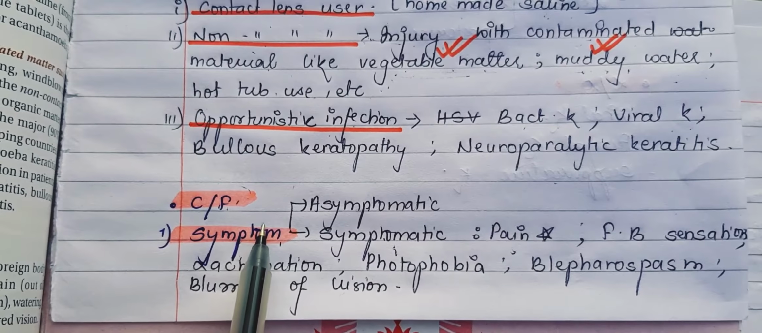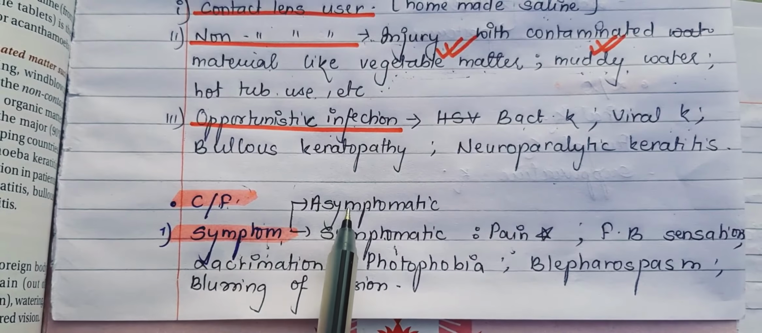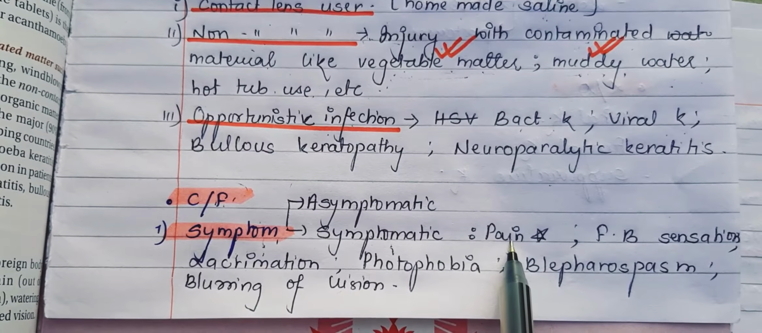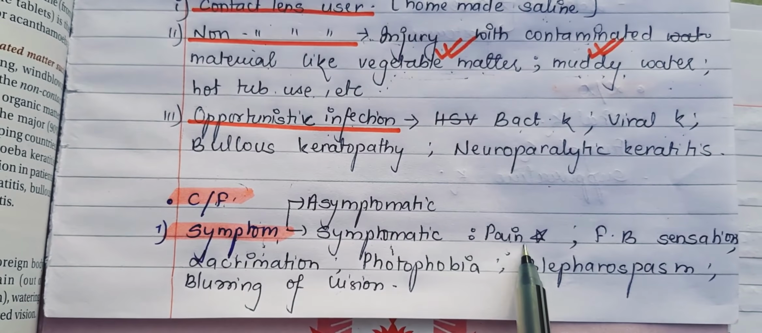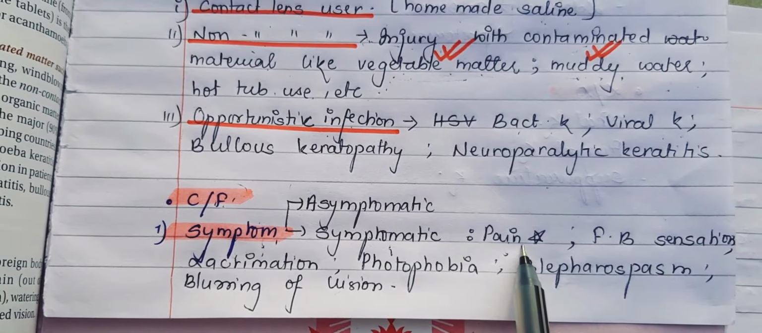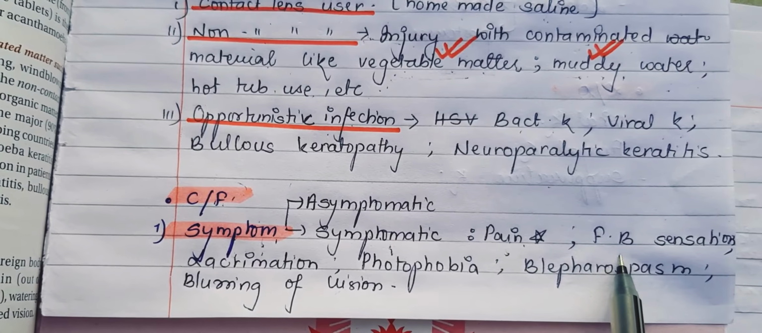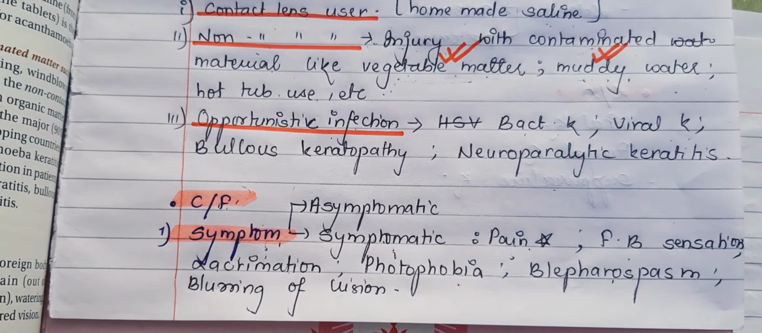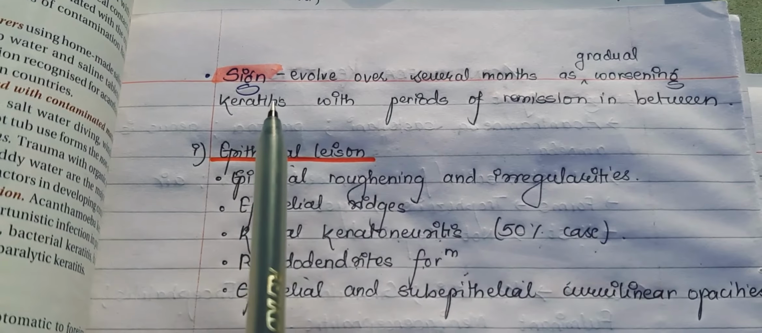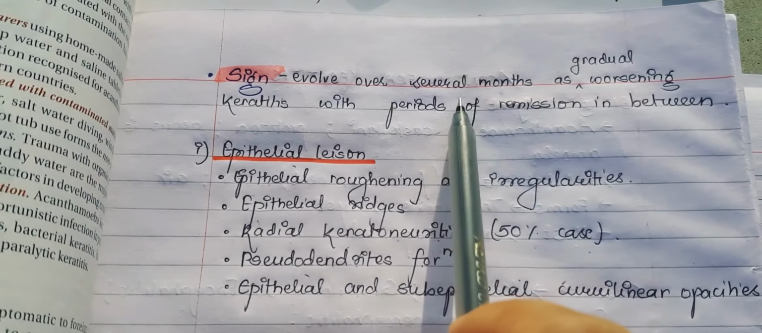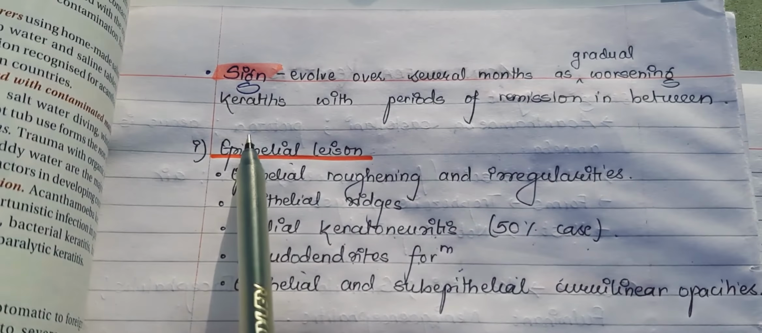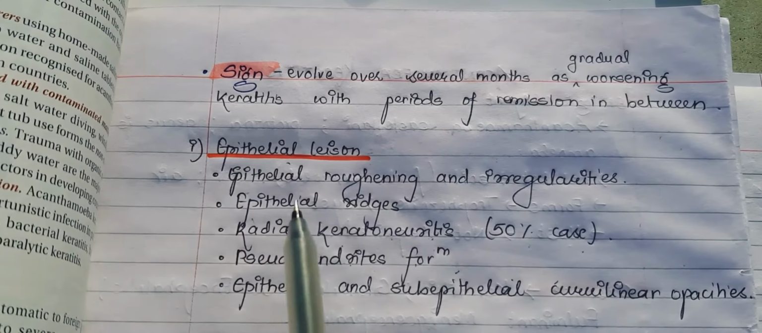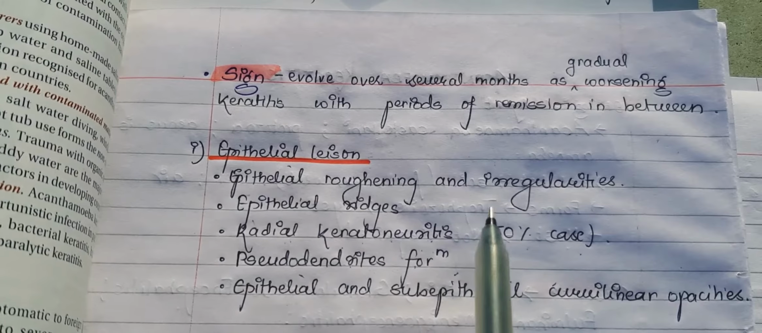Clinical features. Talking about the symptoms, the patient can present either as an asymptomatic or a symptomatic patient. The symptoms can be pain, which is mild to severe, and the pain is disproportionate to the inflammation present. There can be foreign body sensation, lacrimation, photophobia, blepharospasm, and blurring of vision. Talking about the signs, it evolves over a period of several months as a gradually worsening keratitis with periods of remission in between. It includes epithelial lesions, scleral lesions, limbal lesions, and stromal lesions.